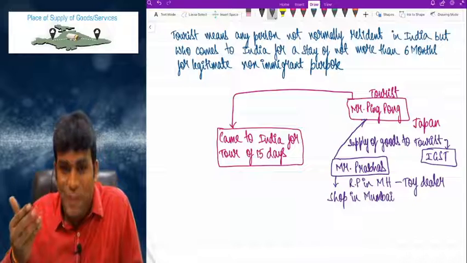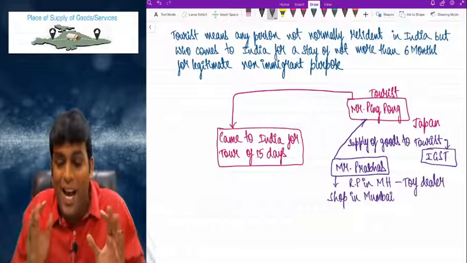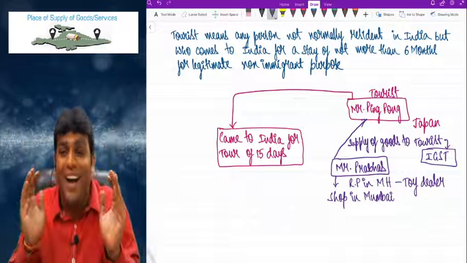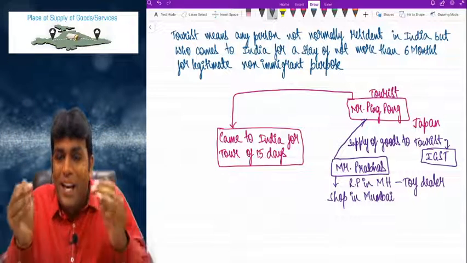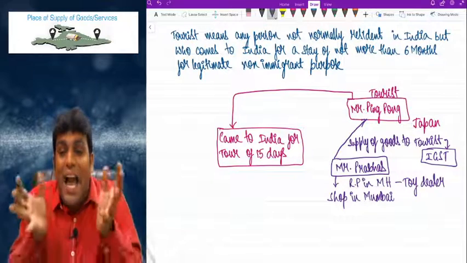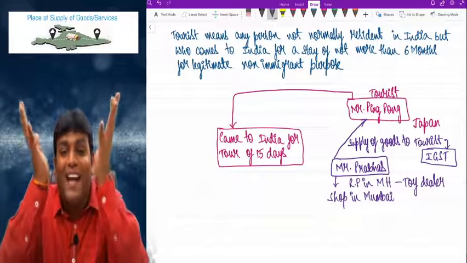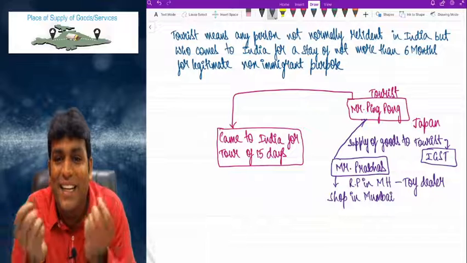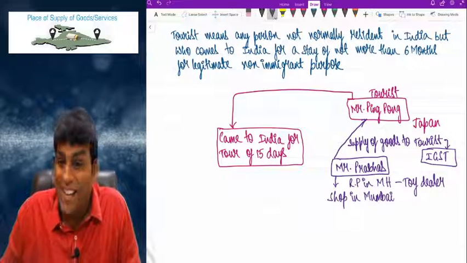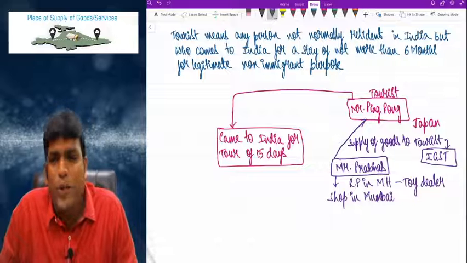Ping Pong of Japan is coming from Japan to India, buying some goods in India and taking those goods outside India. That is also clearly like an export. So the government wants to give benefit. Clear, my dear friends?